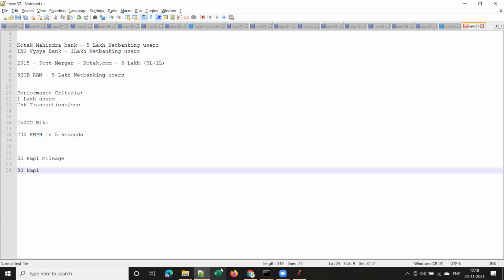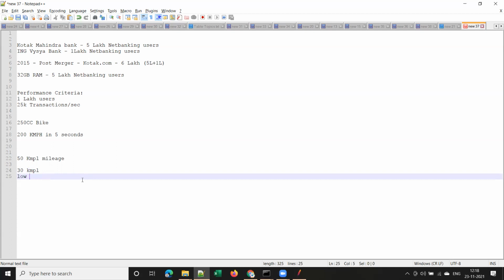You will complain to the showroom, sir. Right, you will go to the service center and raise a complaint about the mileage. They will tune the engine, for example. They will check what is the reason for that low mileage.